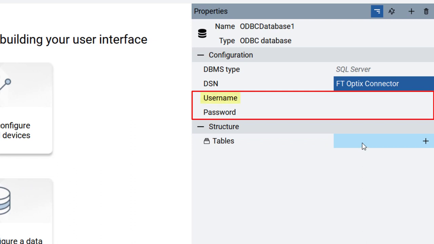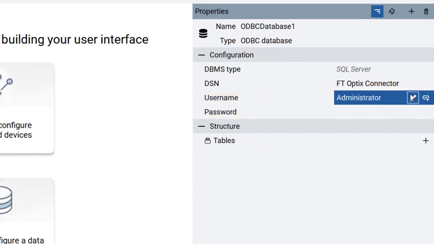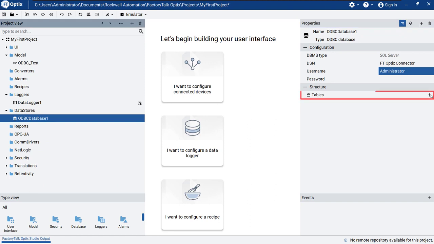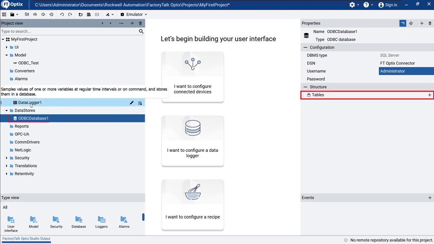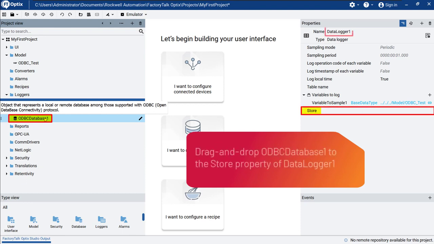Then enter the username and password, which were configured in the database server. The tables will be automatically configured as soon as we select ODBC Database 1 as the store for Data Logger 1.